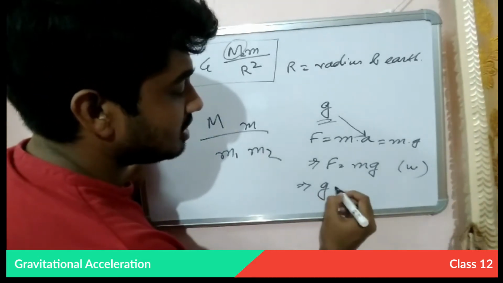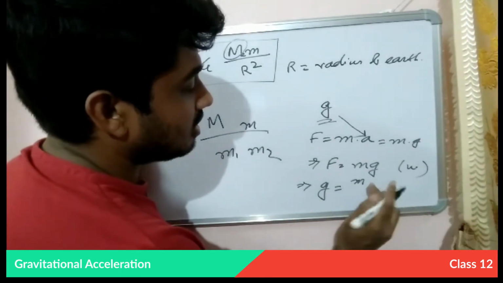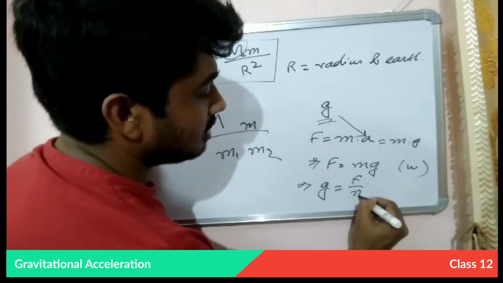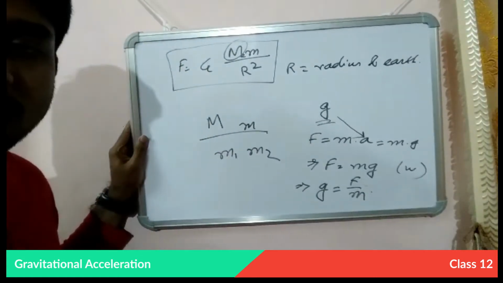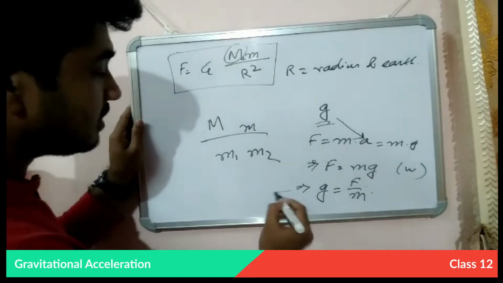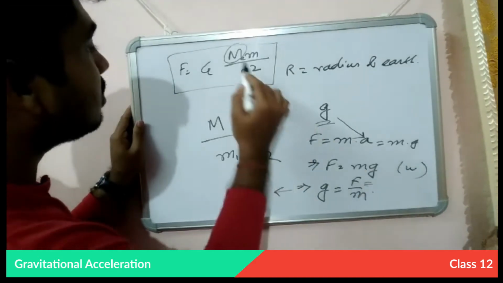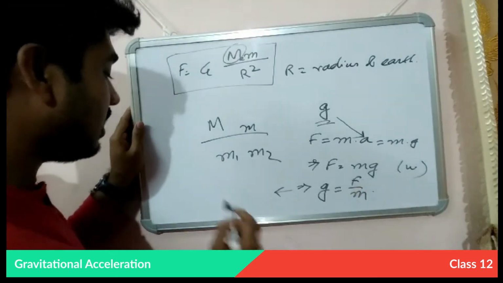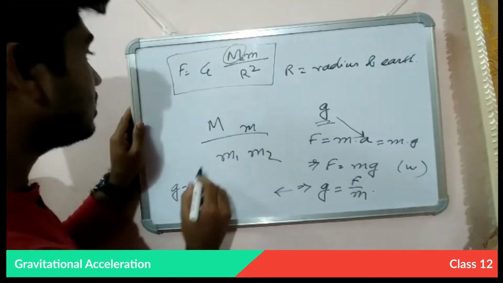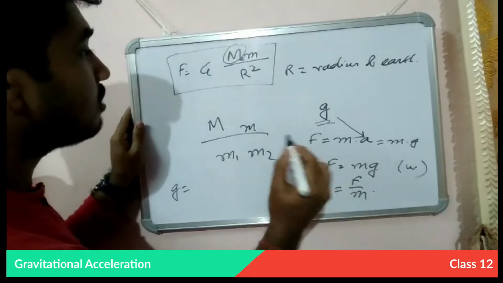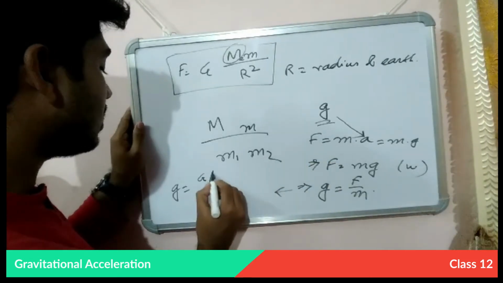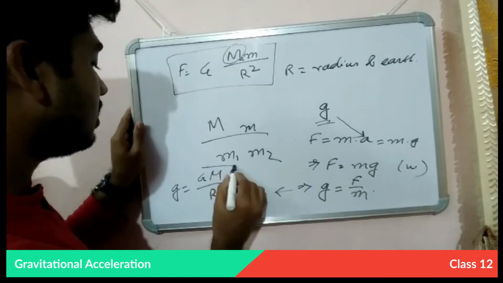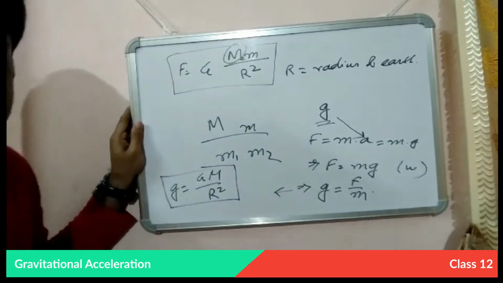So gravitational acceleration g is F by m, and this could be written as F is equal to G M m by r square. So g is equal to G M by r square, as the small m cancels out. This is our gravitational acceleration.